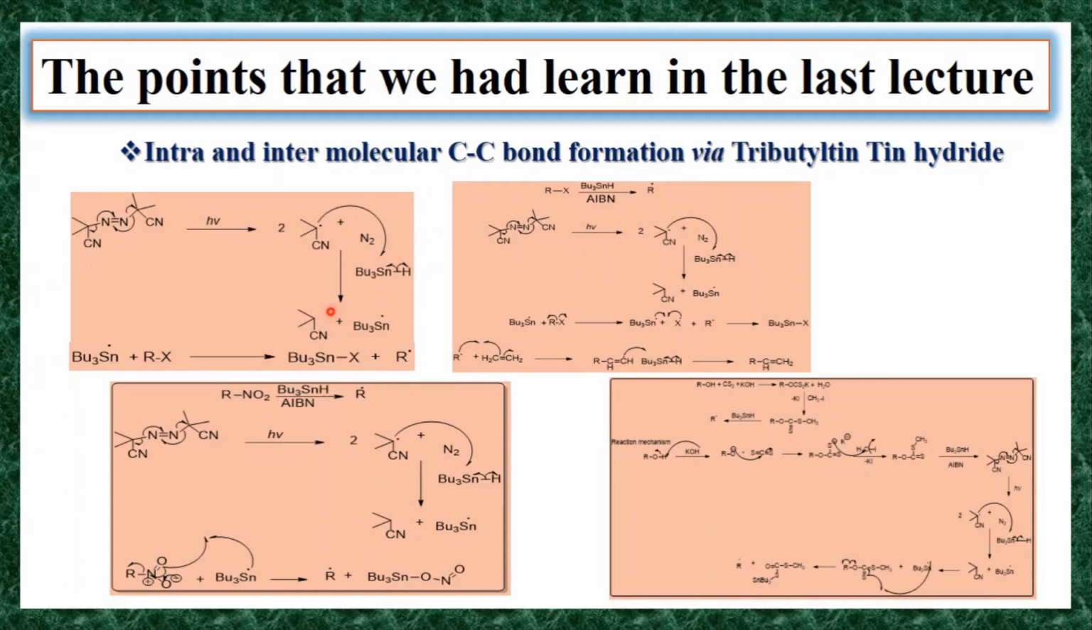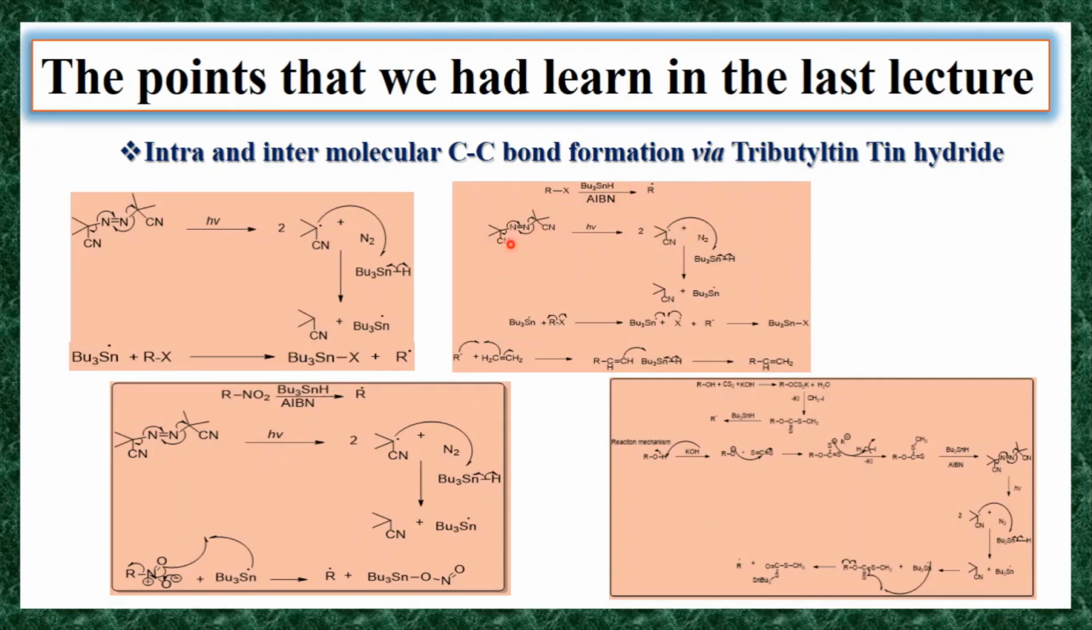So this is the general mechanism. Again, in the last lecture we had learned that tributyltin hydride can generate an R radical from a variety of substrates. We learned that it generates an alkyl radical from an alkyl halide. So this is the reaction: this alkyl halide on reaction with tributyltin hydride in the presence of AIBN generates an alkyl radical. This is the reaction mechanism.